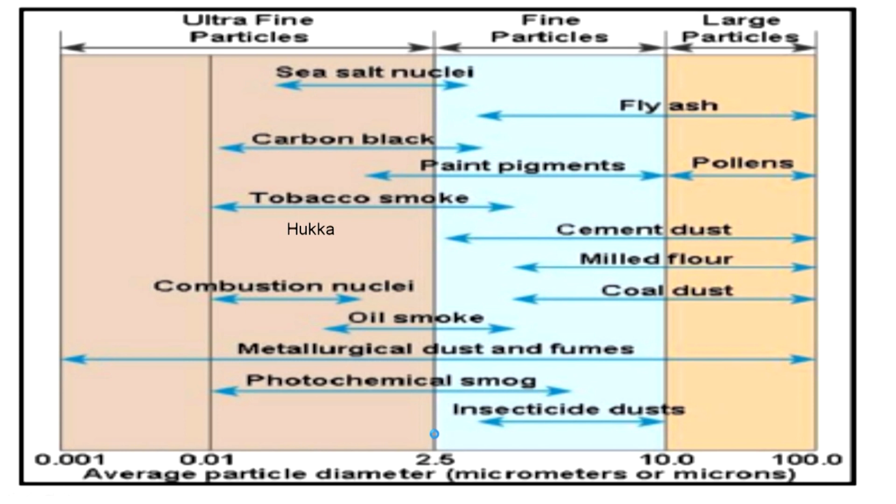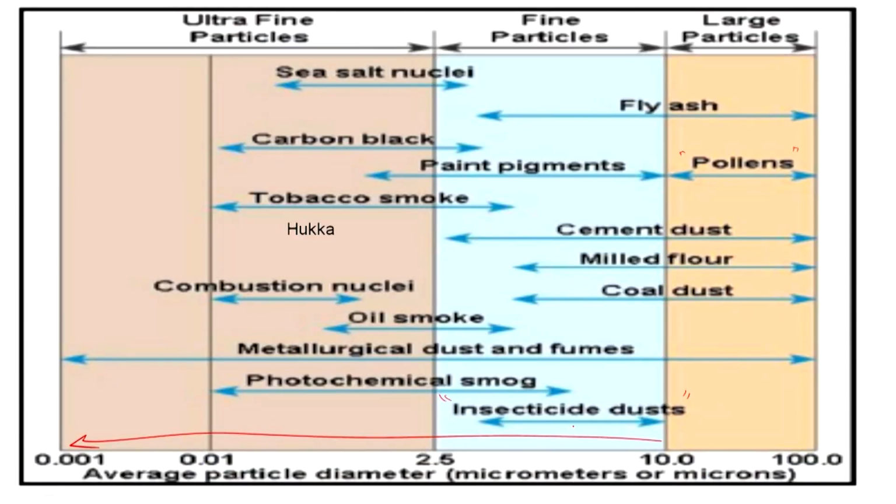Let us look at some of the relevant aspects that we are typically concerned about. Large particles such as pollens, when at remarkably high concentration, concern people because some have pollen allergies. But with respect to PM10, we have cement dust, paint pigments, dust, and so on. Insecticide dust is a great killer among air pollutants. Whatever can kill insects and pests will certainly kill us, and it typically leads to cancer a lot. And then you have combustion nuclei and photochemical smog straddling both PM10 and PM2.5.